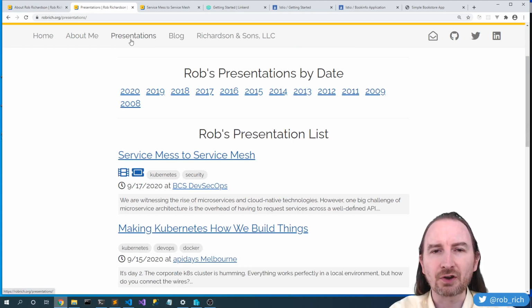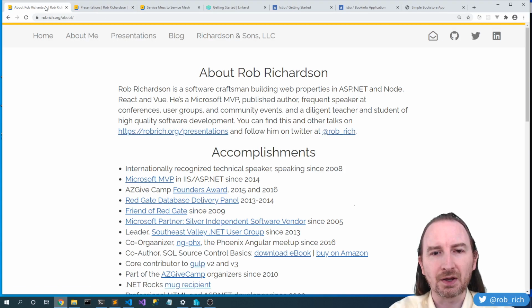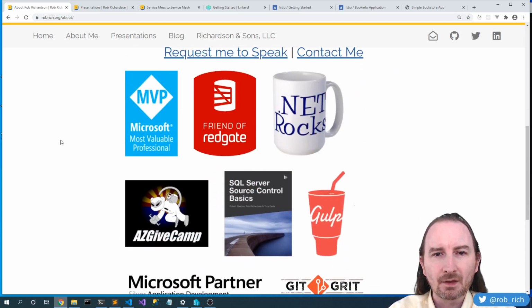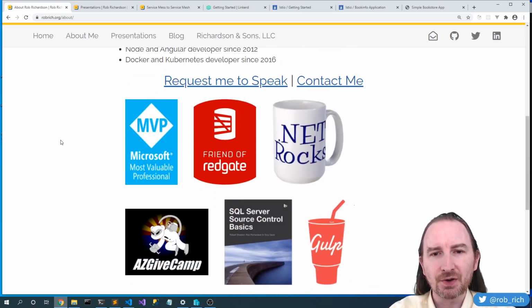While we're here on robrich.org, let's click on About Me and we'll look at this page. I'm a Microsoft MVP. I'm a friend of Redgate. AZ Give Camp is wonderful. AZ Give Camp brings volunteer developers together with charities who otherwise couldn't afford software services. We start building software for them Friday after work. Sunday afternoon, we deliver that completed software back to the charities. Sleep is optional, caffeine provided. If you're in Phoenix, come join us for the next AZ Give Camp. It is a lot of fun. Or if you'd like a Give Camp in your area, hit me up by email or Twitter, and let's get philanthropy installed in your area as well.